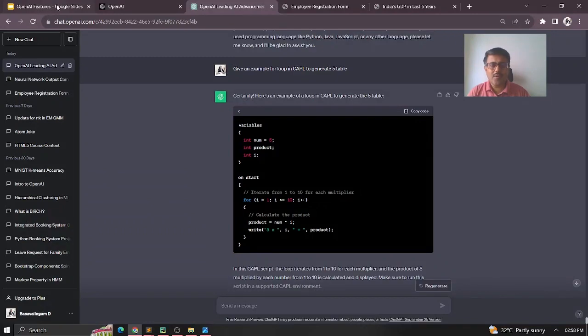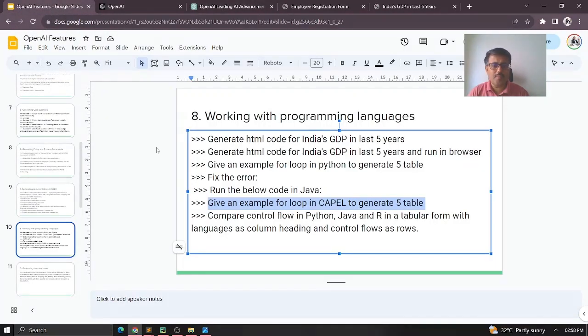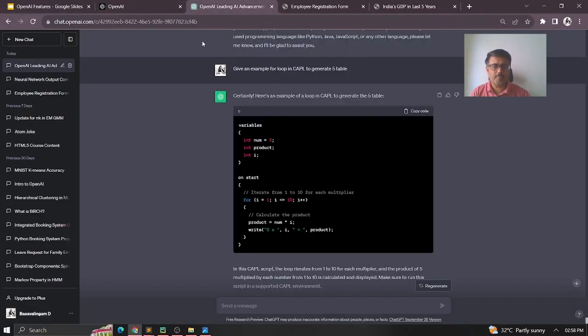Okay, and not only that, there are a few things which I explored. For any programming language, there are always standard things you need to know: how variable declaration is done, what the various operators available are, what the expressions are, and what the control flow statements are. Suppose I'm interested in Python, Java, and R. I want to compare all of them with respect to control flow, in a tabular form with the languages as column headings and control flow as the rows. Let us see how it shows.